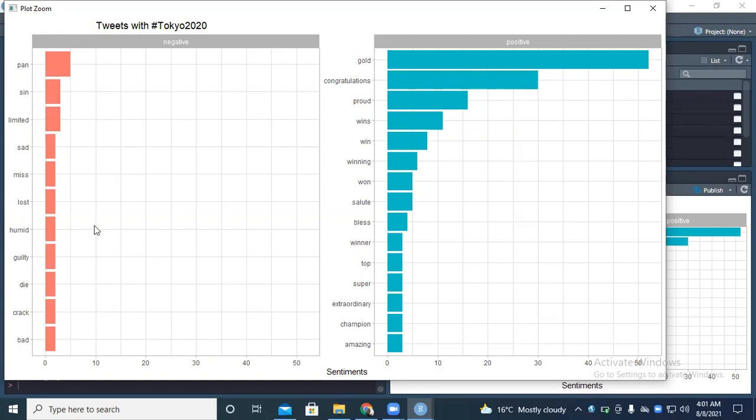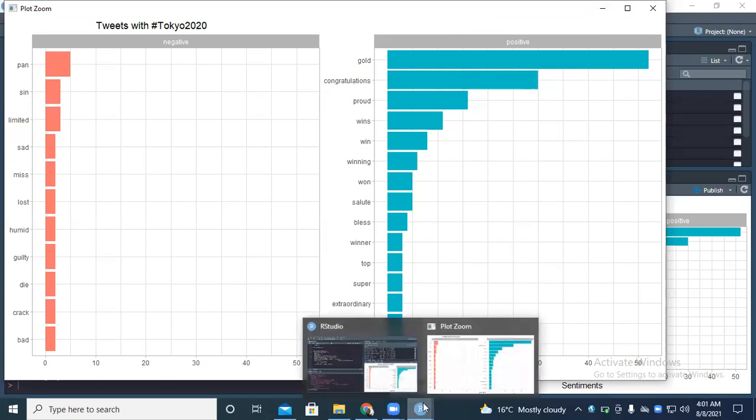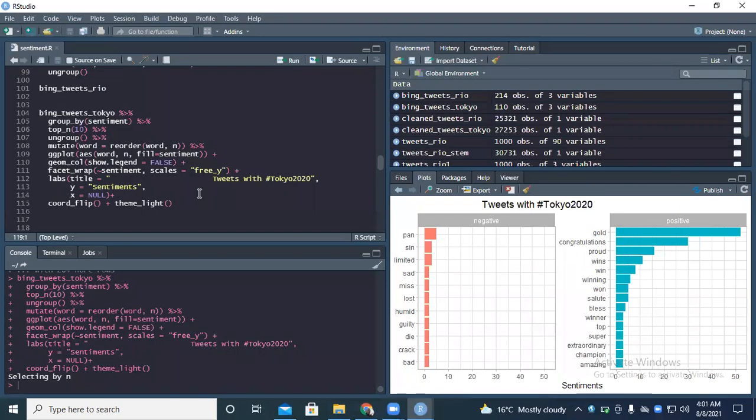So this is about Tokyo 2020. You can see some of the most positive words: super, extraordinary, champion, amazing, top, winner, bless, live, won, winning, win, wins, proud, congratulations, gold. All these appeared in Tokyo 2020.